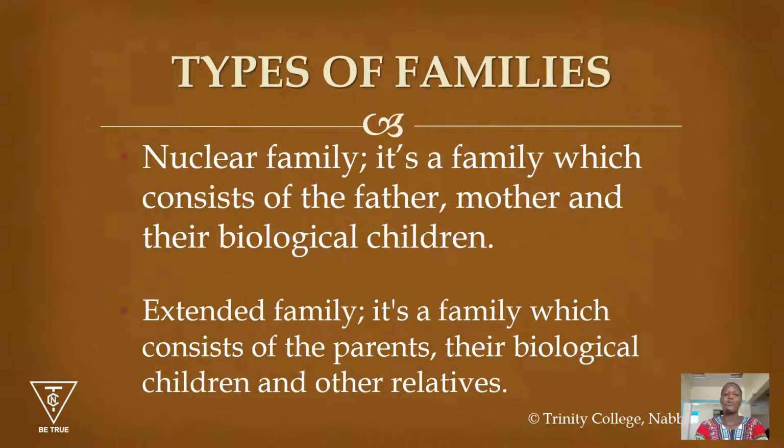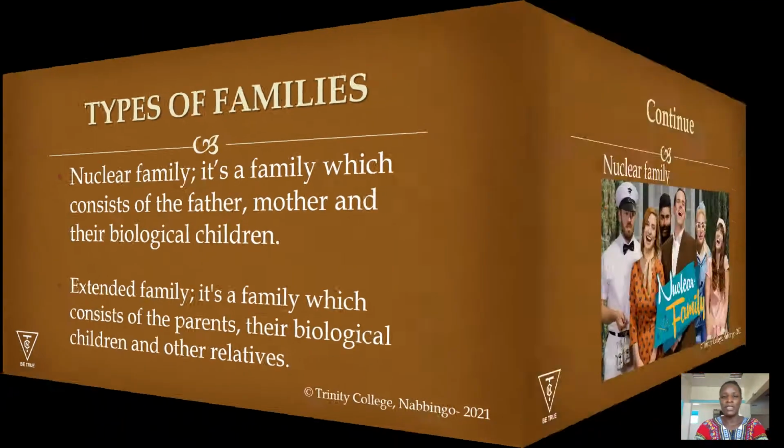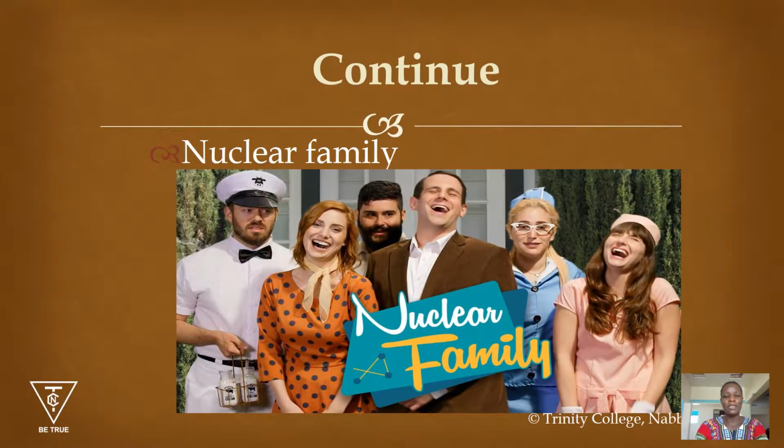And when we look at a family, we have two types of families, majorly known. That is the nuclear family and then the extended family. Girls, when we look at the nuclear family, we see a family where we have the father, our mother, and then the children.